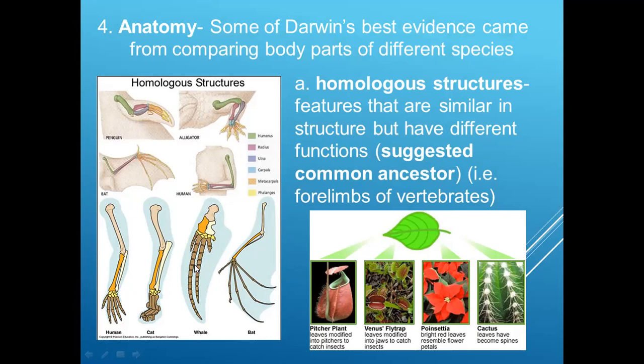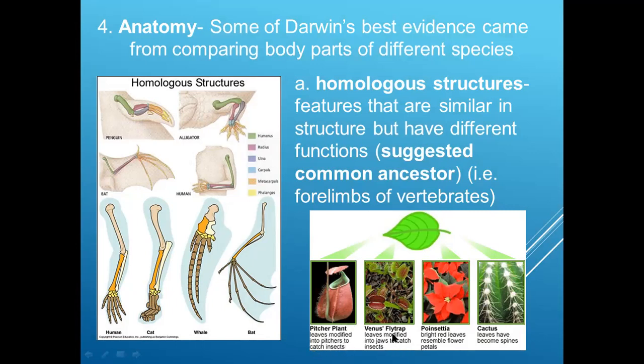So these homologous structures are architecturally or anatomically similar, but physiologically, or function-wise, they are different. A similar example can be seen here also, with the typical examples of leaf. In the pitcher plant, the leaf is modified into a pitcher to catch insects.